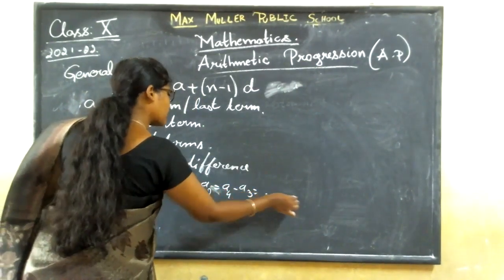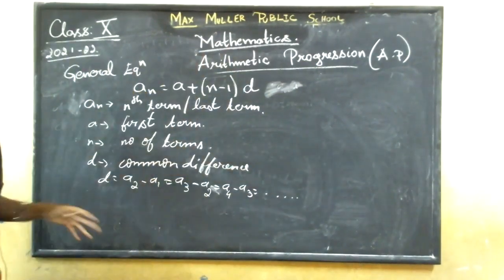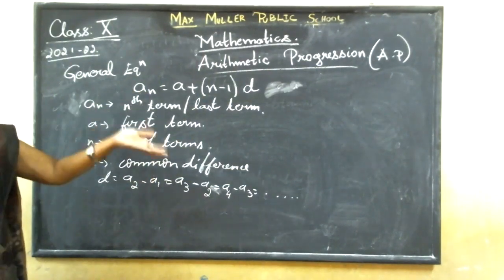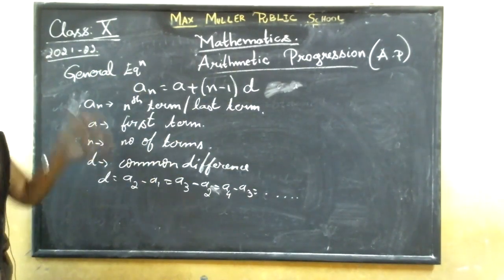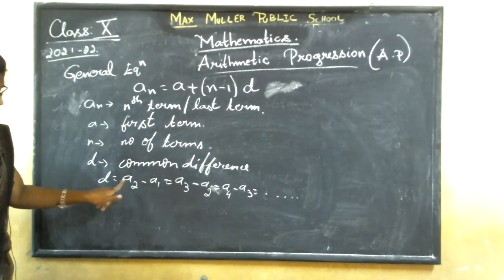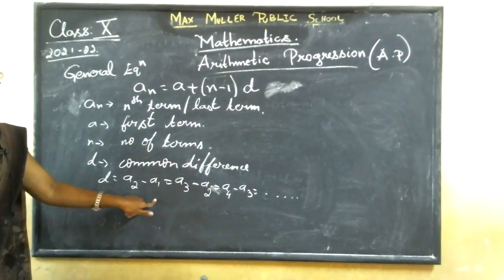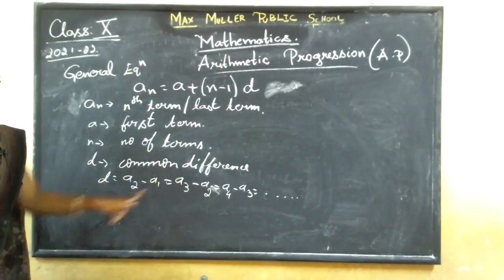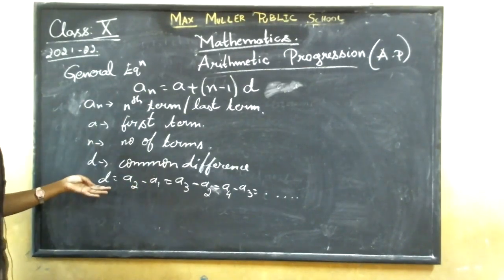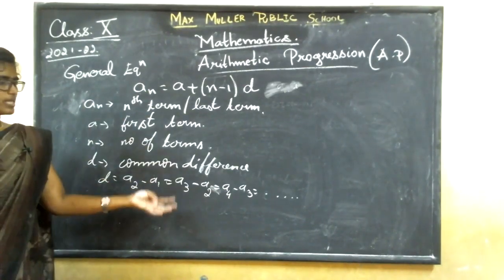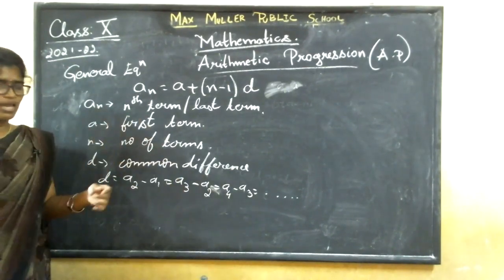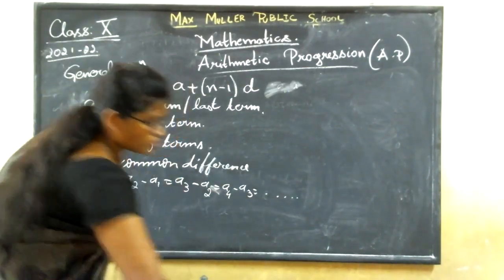And it goes on, children, for as many terms as there are. An minus An minus 1 also goes like that. Like that it goes on. So d is equal to A2 minus A1, A3 minus A2, A4 minus A3. These are the terms you get.